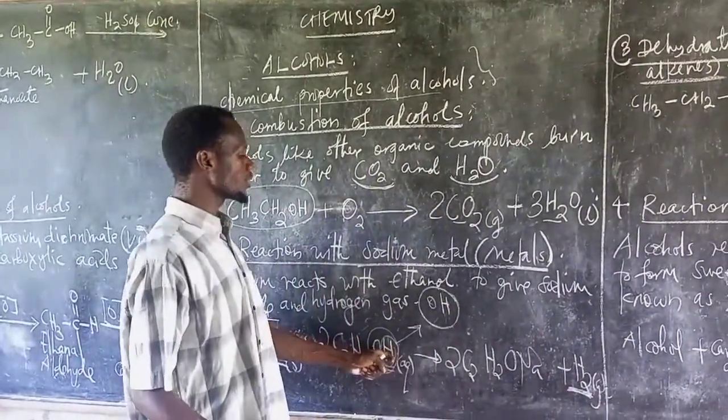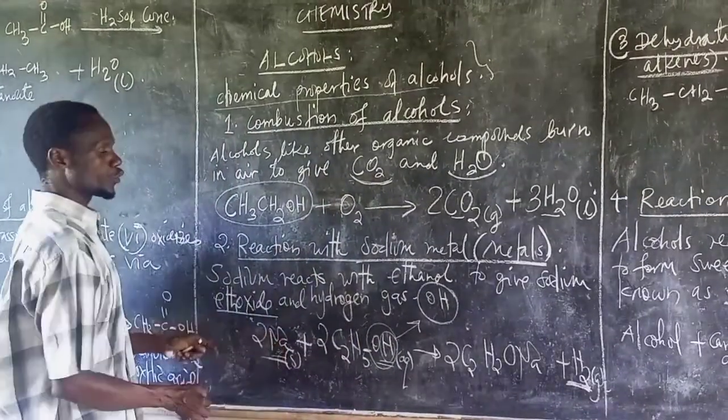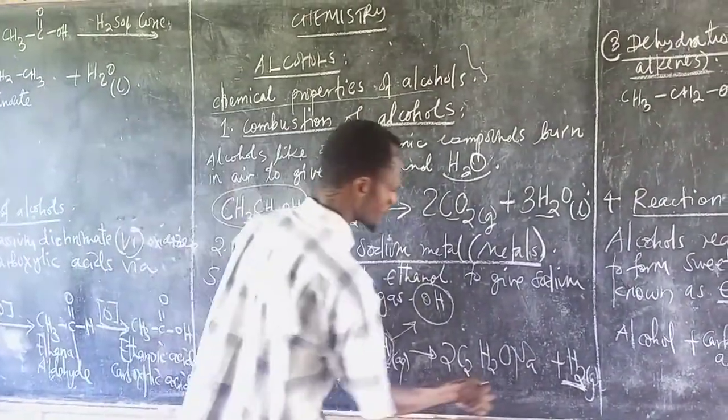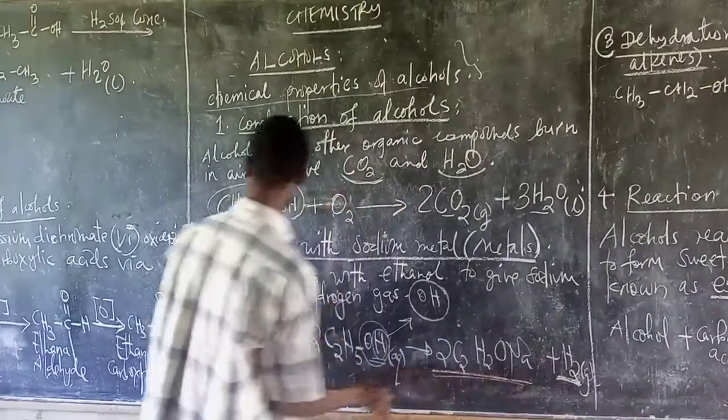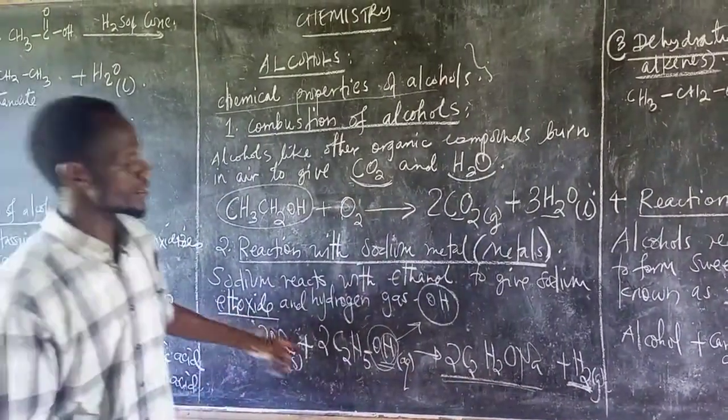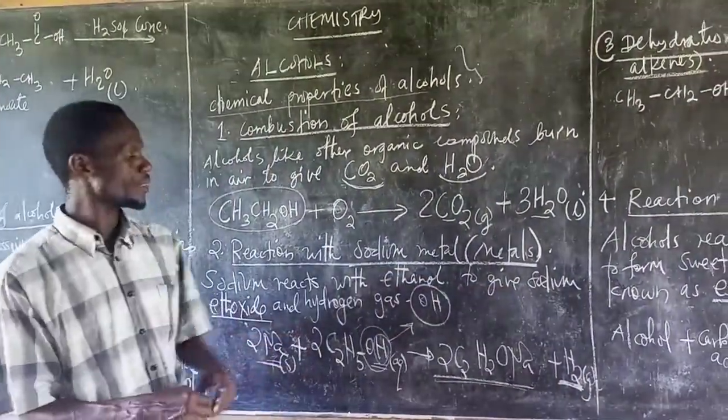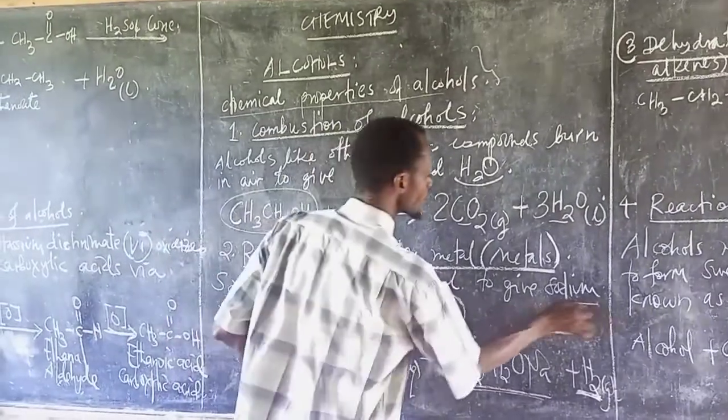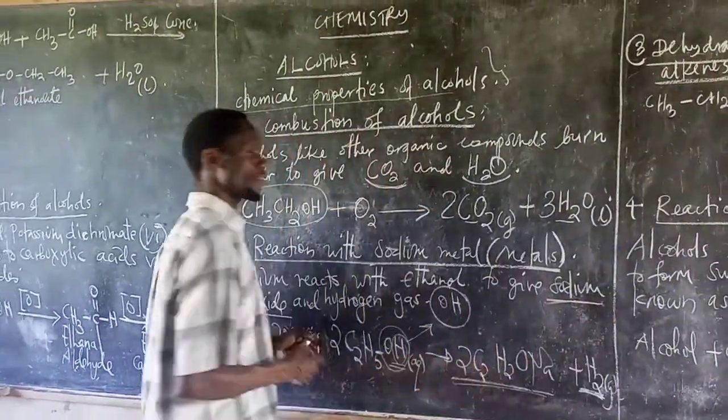Then this hydrogen is replaced by sodium to form what we call ethoxide. It is sodium ethoxide, meaning sodium with the oxide of ethyl.